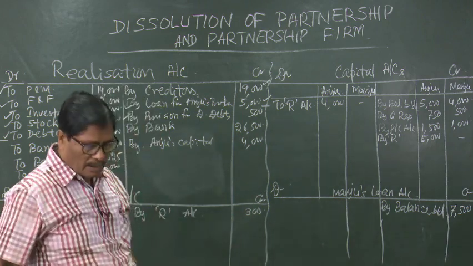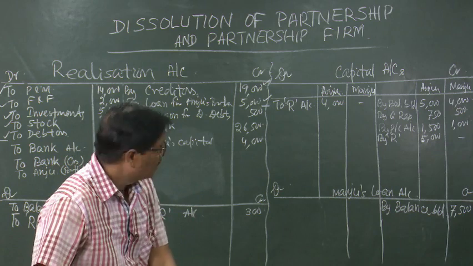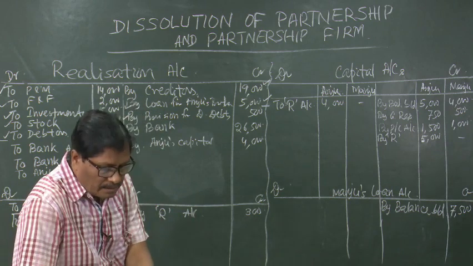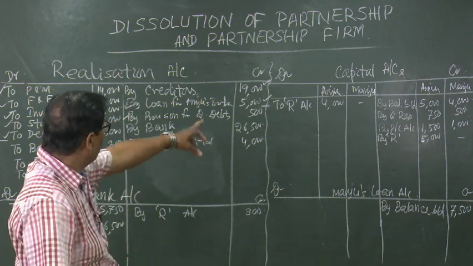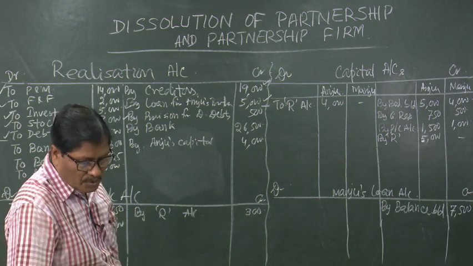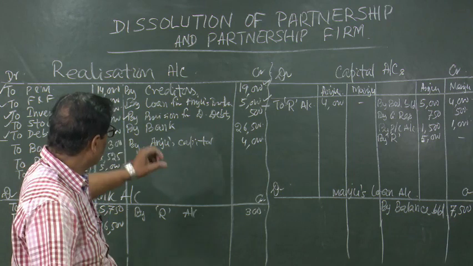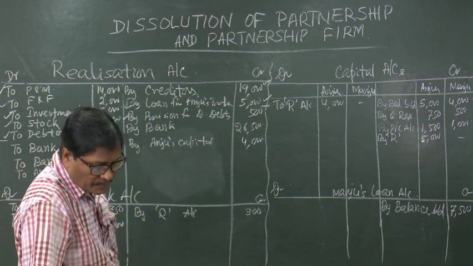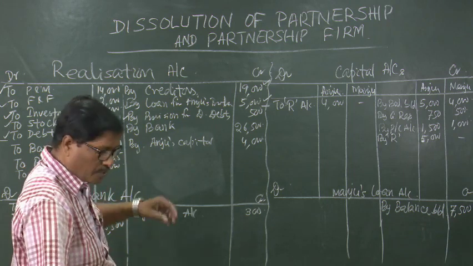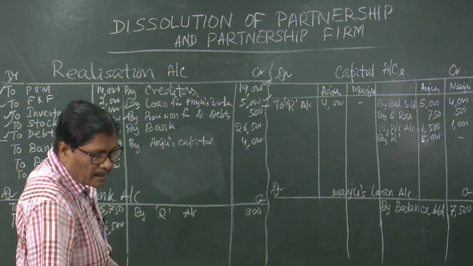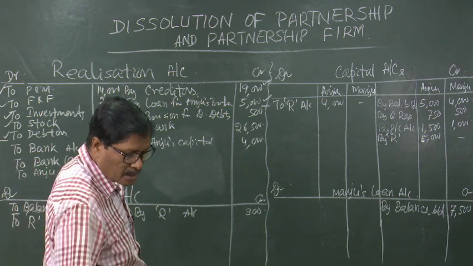So, here we have got sundry creditors 19,000, then provision for doubtful debts 500, loan from Anju's brother 5,000, 26,500 all the assets realized and then Anju's capital 4,000, and coming to this side we have taken stock, debtors,